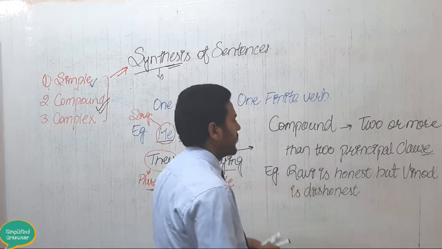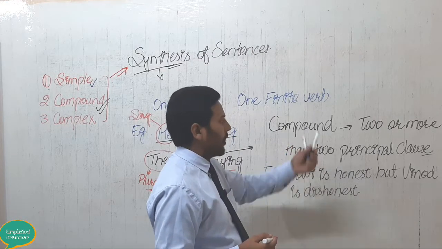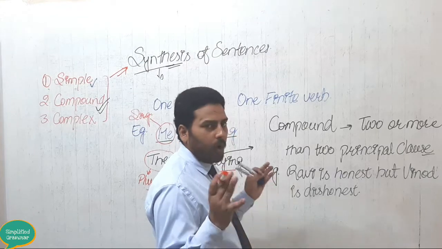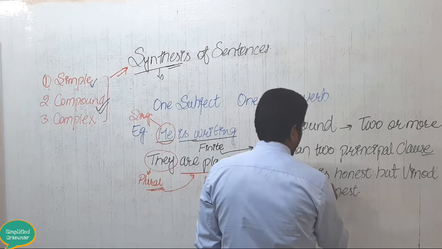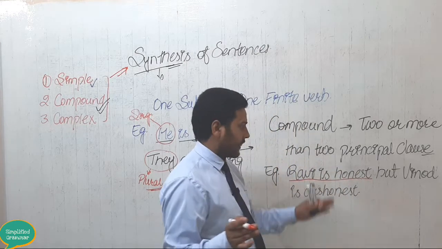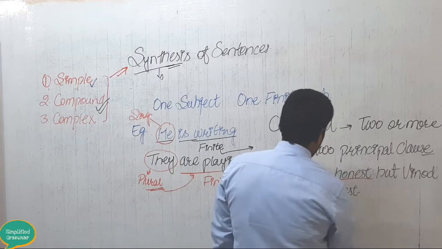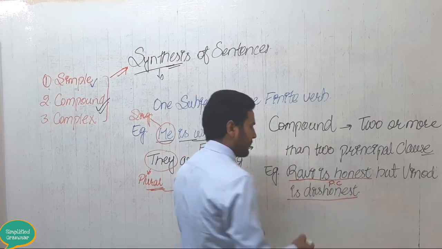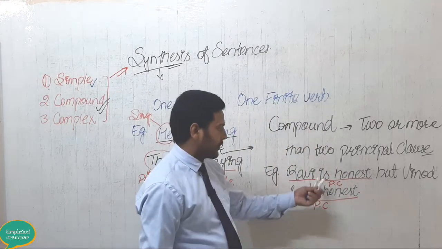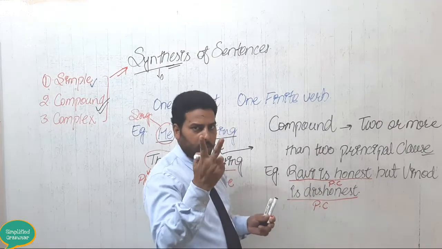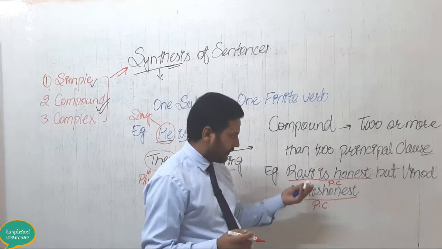Dear students, I already taught you a compound sentence is made up of two or more principal clauses. So you can see here one clause is this one, Ravi is honest. This is your principal clause number one. Next one is Vinod is dishonest. This is your principal clause number two. In this sentence you can see two principal clauses.